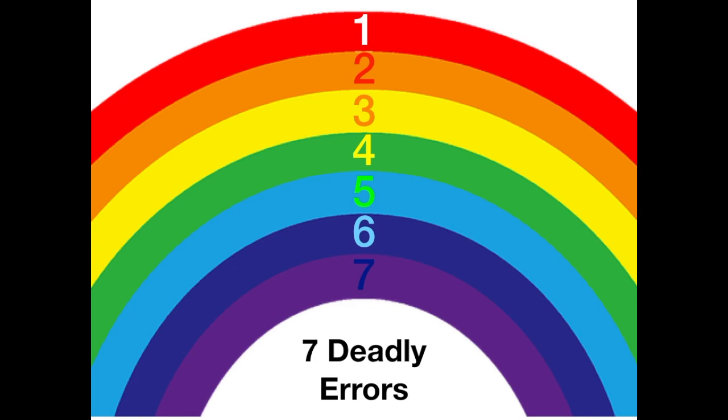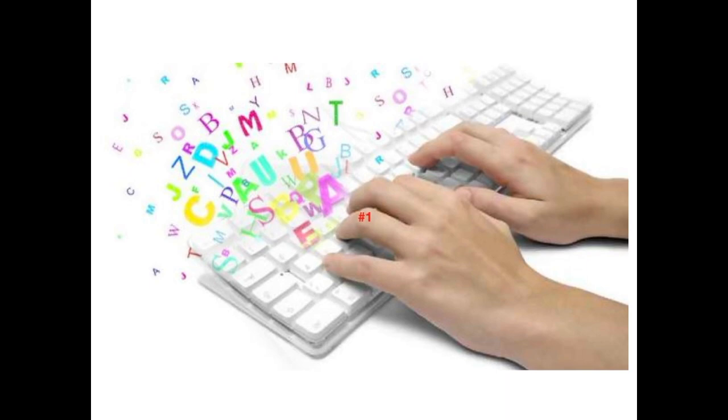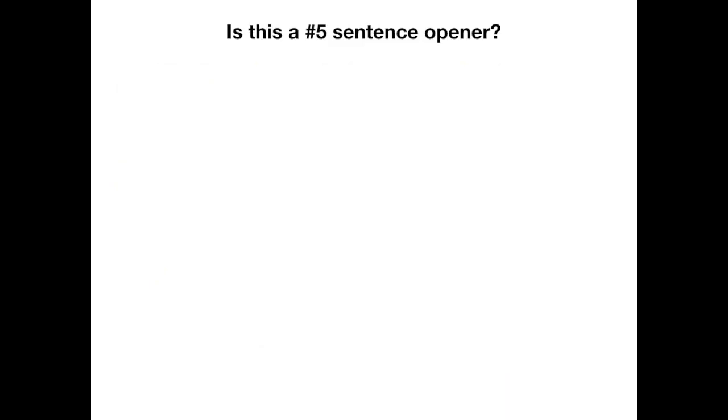Now, of course, they're not really deadly, but they are things that I would like you to really look for in your writing and try to correct. So let's get started with the first one right away. Number 1 has to do with mislabeling the number 5 sentence opener.